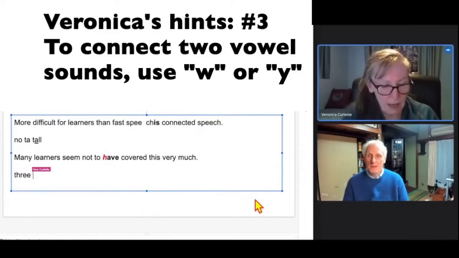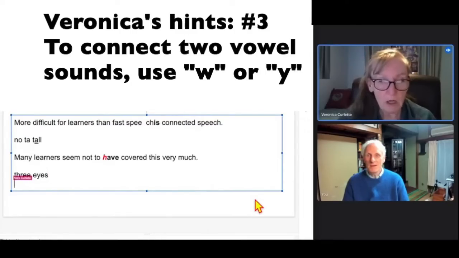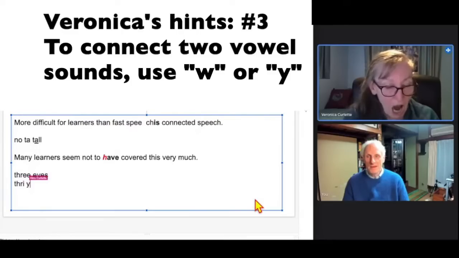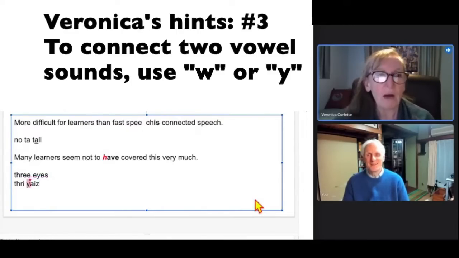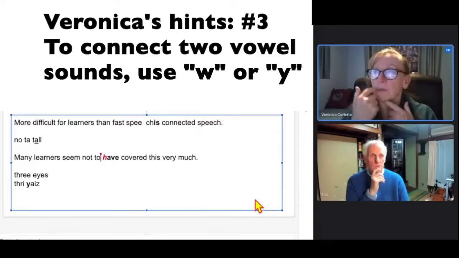So for example, you've got "three eyes." Nobody says "three eyes." It sounds like "three yeyes." So you get that little y in there. Now, of course, I'm exaggerating, but that's how you join it. With the "two," your lips are going to be round.